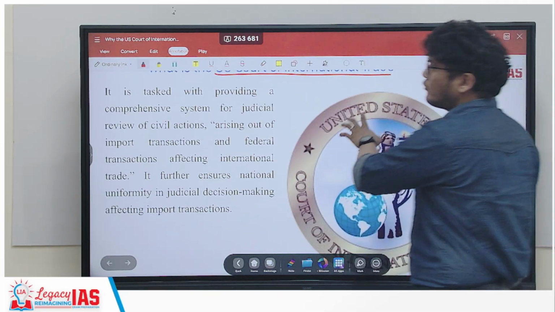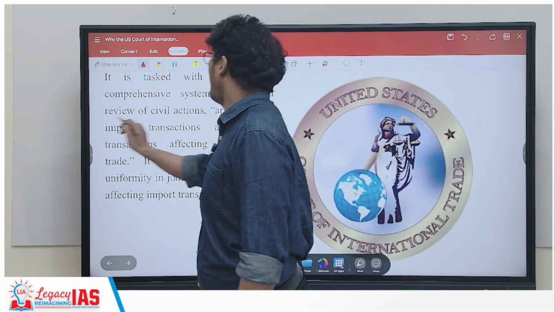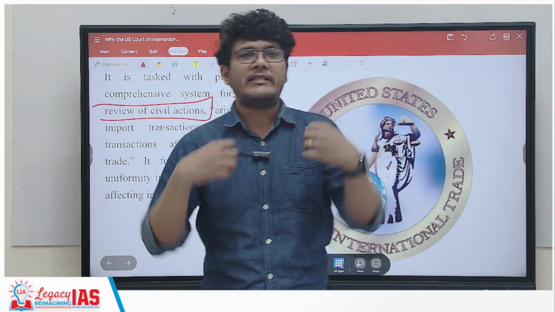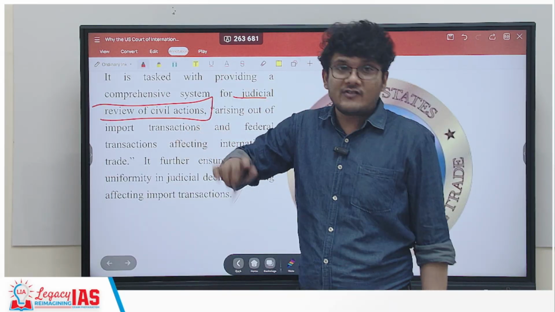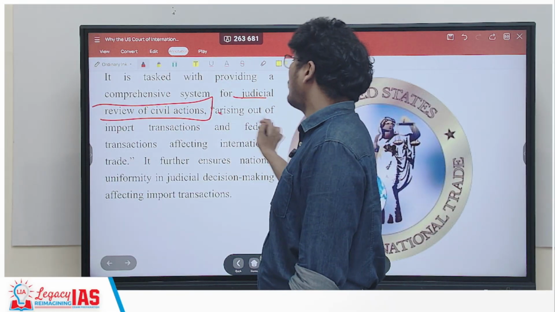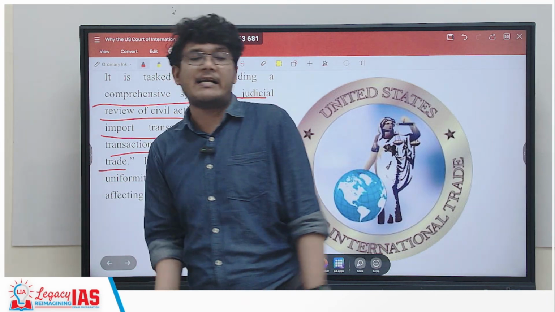So what is this US Court of International Trade? It is present for the judicial review of civil actions. When you talk about civil actions, the taxations, the tariffs, the monetary things are going to be included over here. It is of international trade. That is why these issues should arise out of the import transactions and federal transactions that affect international trade.